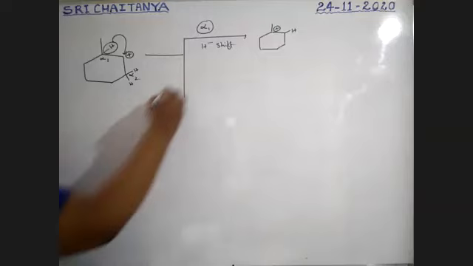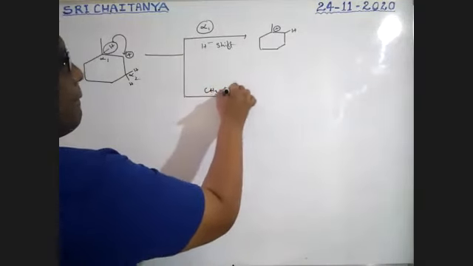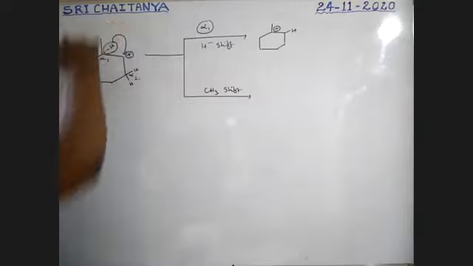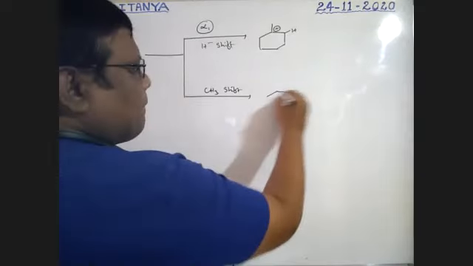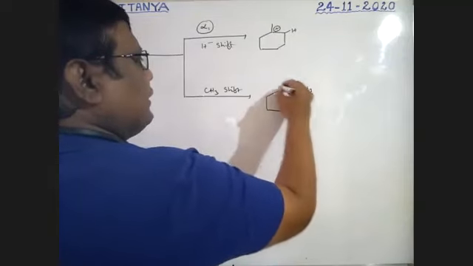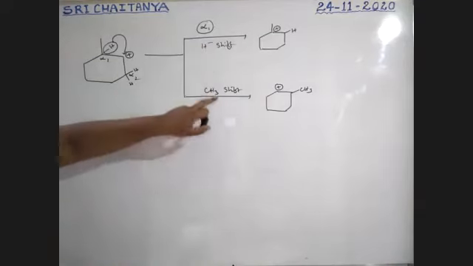If methyl shift takes place from alpha 1, that gives methyl, and this one gets positive charge. So this is hydride shift, this is methyl shift.